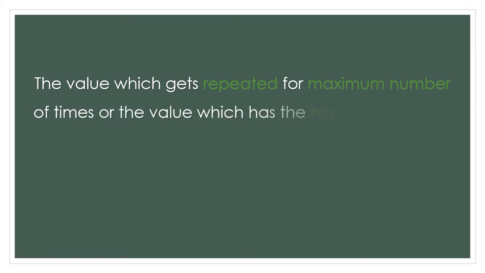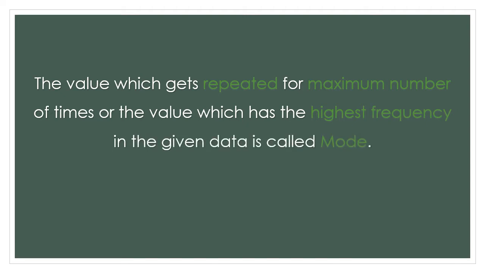The value which gets repeated for the maximum number of times, or the value which has the highest frequency in the given data, is called mode. At a glance it seems very easy, and it is actually a very easy measure to calculate compared with mean or median.